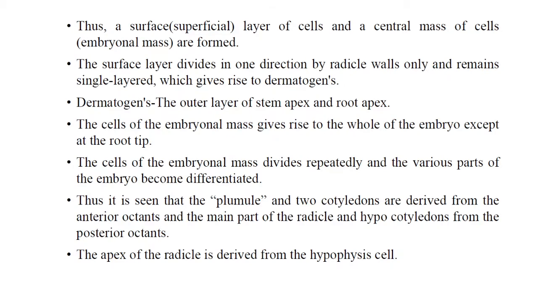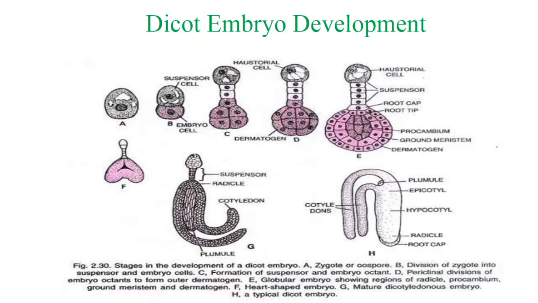So, from the two cells, the anterior octant and the posterior octant are formed. The anterior octant gives the plumule, whereas the posterior octant gives rise to the radicle, and the apex of the radicle is derived from the hypophysis cell. So these are the figures of development of the dicot embryo.